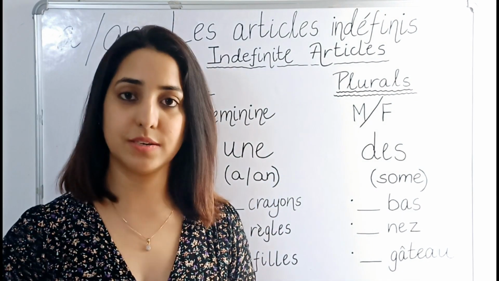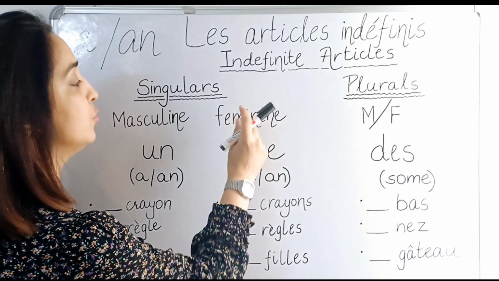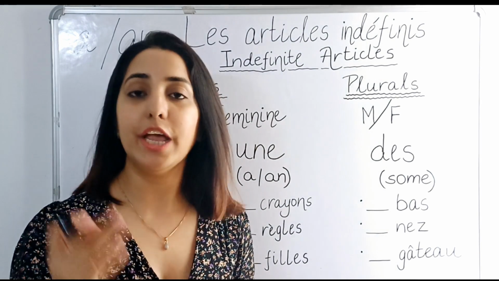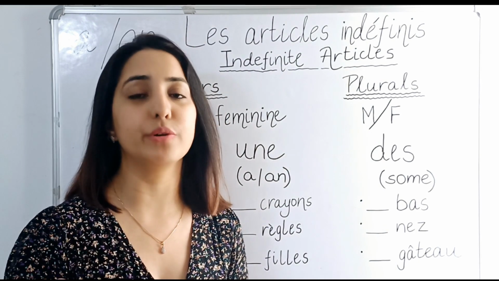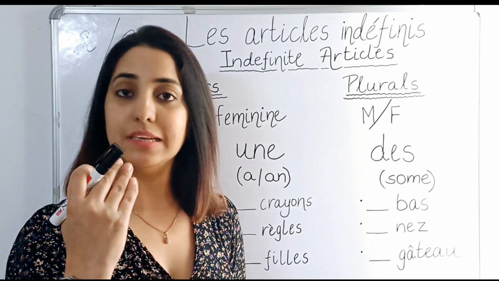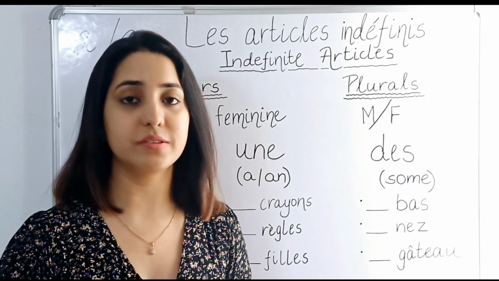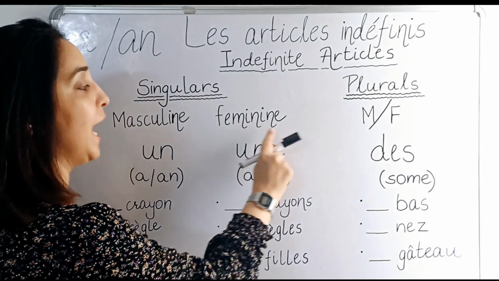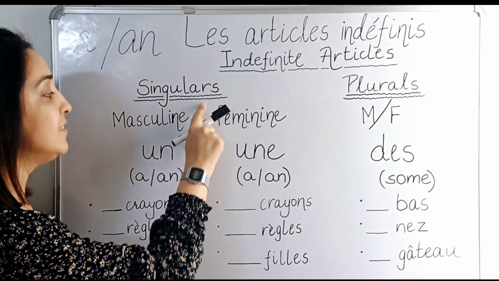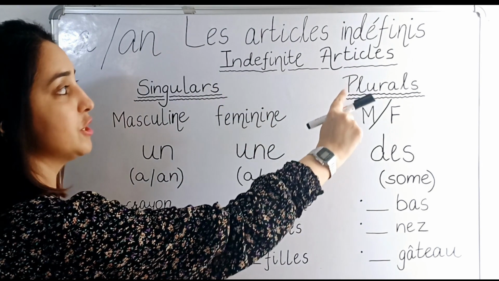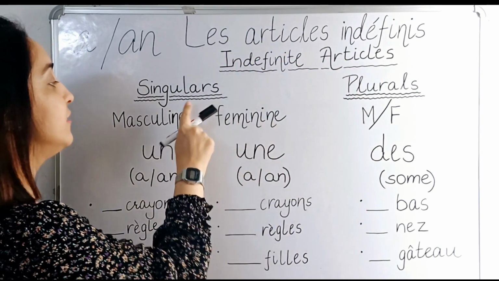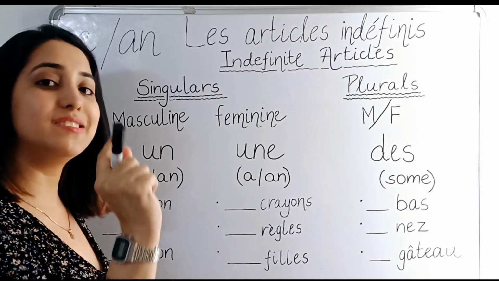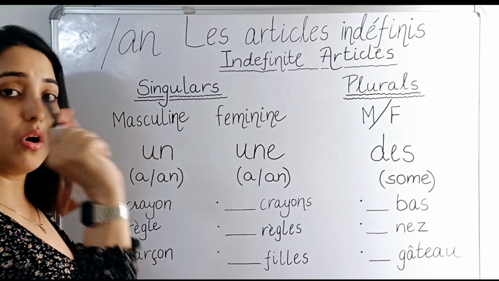So let's start. We have two things here, singular and plural. In French, everything is divided into singulars and plurals. Singulars, we pronounce it like singulier, and plurals, we pronounce it as pluriel. In singulars, we have masculine and feminine. For masculine singulars, in indefinite articles, les articles indéfinis, singulier masculin, we use un.